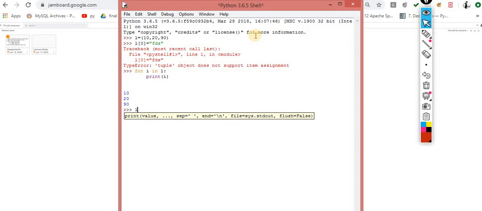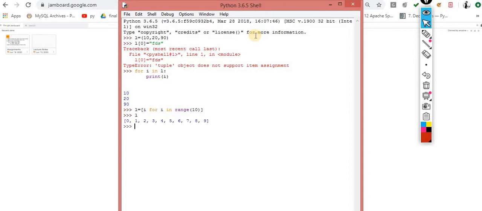The list comprehension, here we use the list comprehension. Okay, for example, i for i in range of, let's suppose 10. So this concept is called list comprehension. If I do this, now you will get the type of this L. Now it will become the list. Okay, and this concept is called list comprehension.